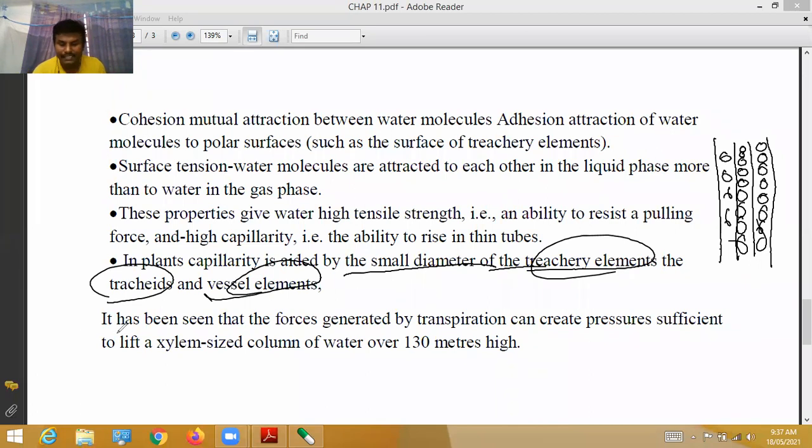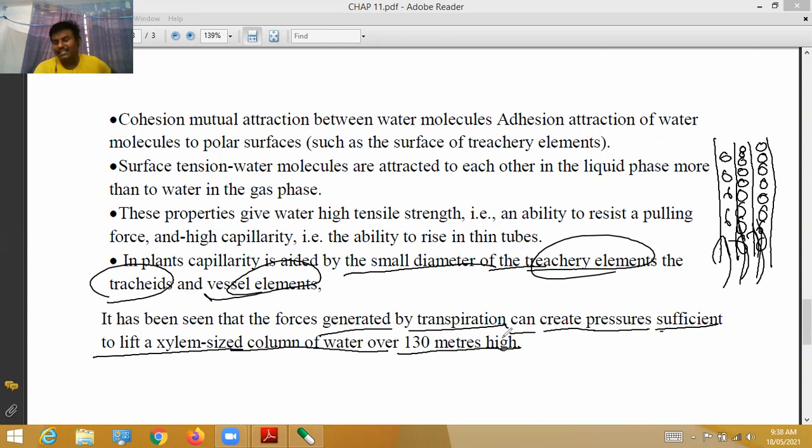Next, it has been seen that the force generated by transpiration, see here, surface tension is generated. Due to this, a kind of force is generated between water molecules. So the force is generated by transpiration, and that force can create pressure. That pressure is sufficient to lift a xylem-sized column of water over 130 meters height.